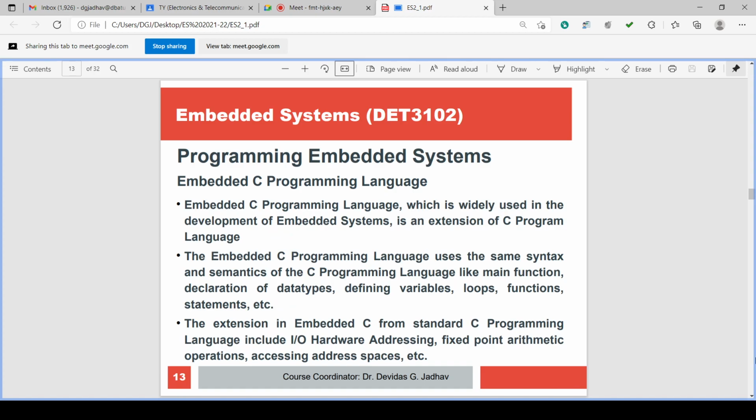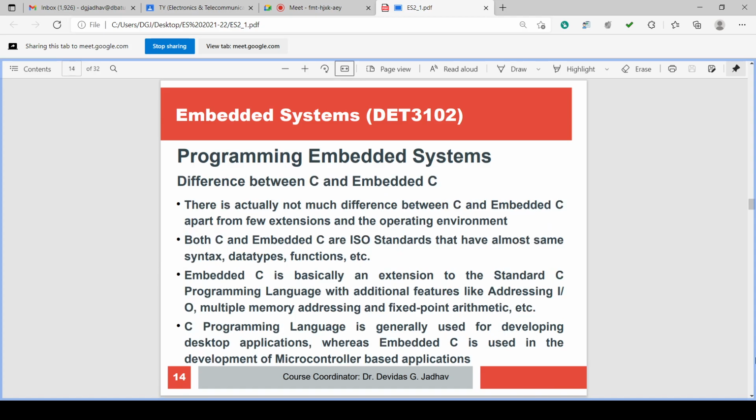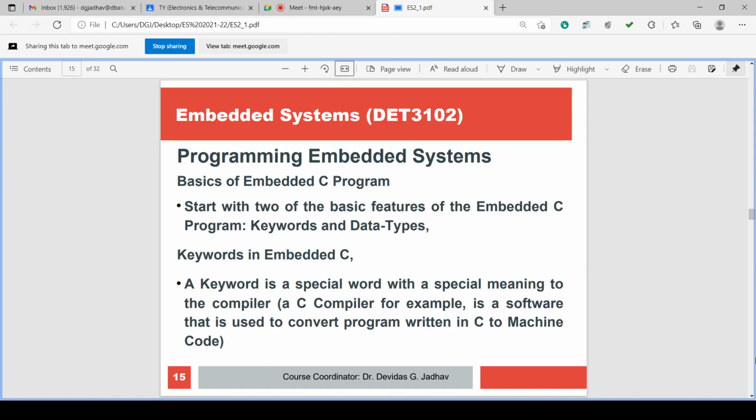Then embedded C programming, all the languages use the same semantics and syntax, and it has main function, declaration, data types, defining variables, loops and function statements, all the same as C programming. Additionally, it has extensions in embedded C compared to standard C programming, and those are I/O hardware addressing, fixed point arithmetic and operation, and accessing the address space. So these are the additions, and these are the only differences.